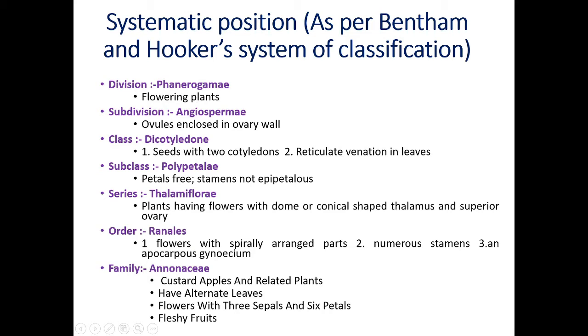Then family Annonaceae. These are called custard apples. They are aromatic plants and have alternate leaves. The arrangement of the leaves is alternate phyllotaxy. Flowers with 3 sepals and 6 petals and fleshy fruits. Now this is the systematic position, or the classification, of family Annonaceae. Division Phanerogams, subdivision Angiospermae, class Dicotyledonae, subclass Polypetalae, series Thalamiflorae, order Ranales, and family Annonaceae.